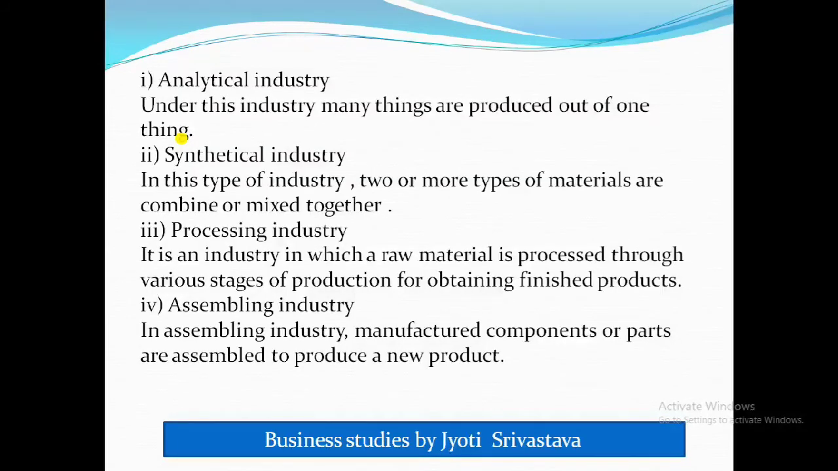Then comes your assembling industry. In assembling industry, manufactured components or parts are assembled to produce a new product. Means, look, I think assembly industry is the easiest one to understand. Why? Because you must have seen the computer, the separate parts of computer. What we used to do, we used to assemble them like CPU, UPS, monitor. The assembling is done to get a new product, that is computer, isn't it? Or car parts, they are assembled to get a new product, that is car.